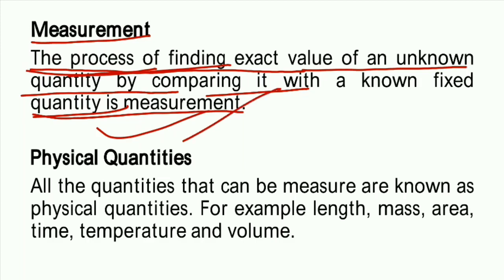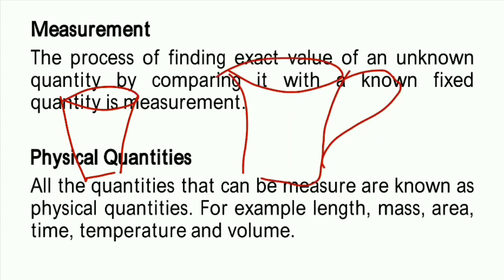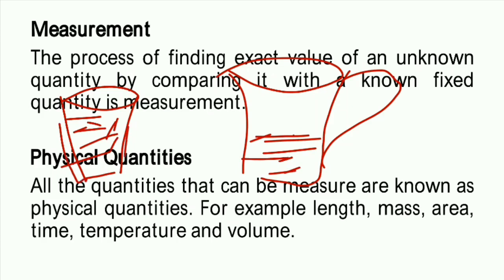Suppose this is one glass and this is the second glass, or you can say two different types of vessels are there. This is the glass and this is the jug. In both, the water is there, a little bit, this much. So how can we say in which the water is more and in which the water is less? For that, we will have to know the quantity of the water, and then only we can compare. Actually, this comparison is known as the measurement.